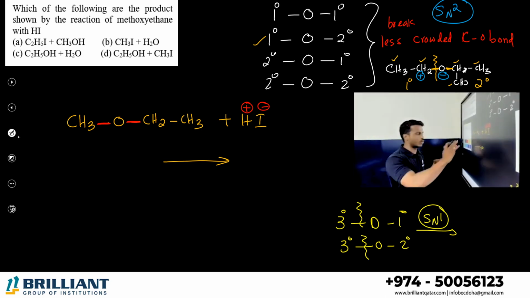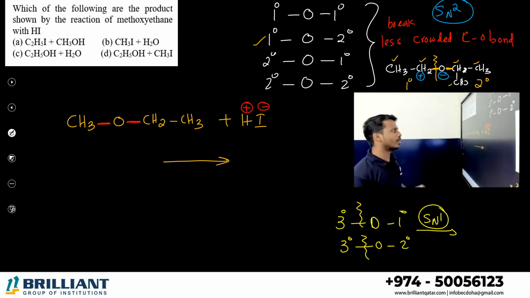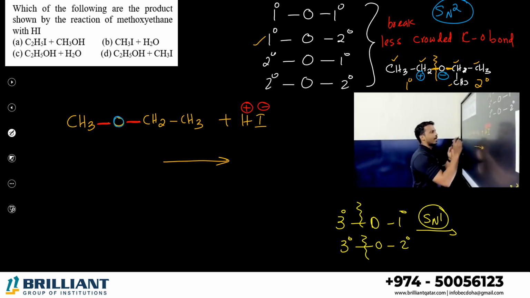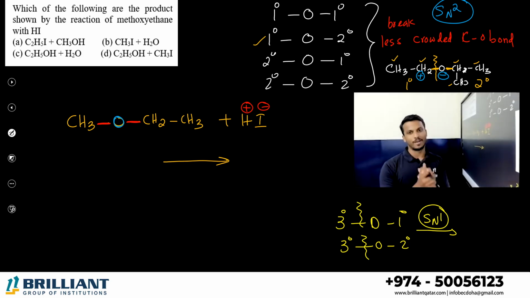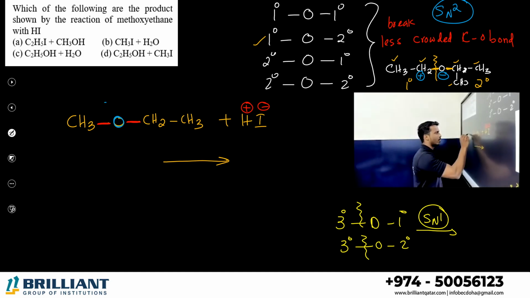So let me come to this question. In this question, you can see on the oxygen atom, the left side has only a primary group, a small carbon, and the right side also has a primary group. When primary groups are present, we have to follow the SN2 mechanism and break the less crowded C-O part. Which is the less crowded? This one. So O and CH3 plus.